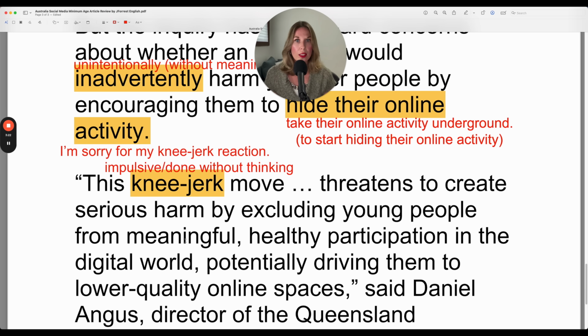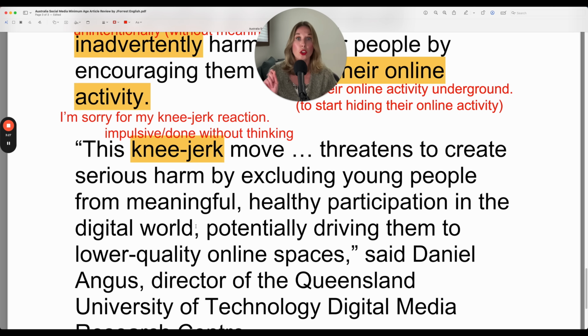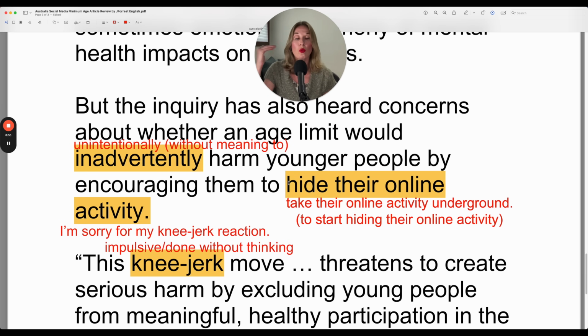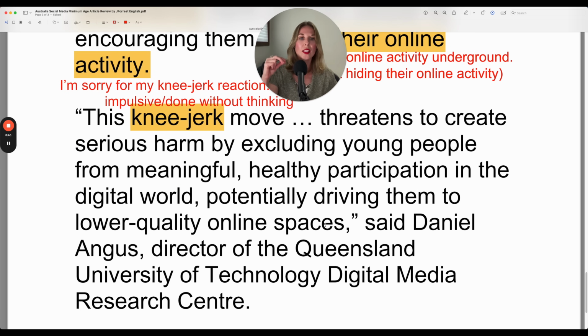threatens to create serious harm by excluding young people from meaningful, healthy participation in the digital world, potentially driving them to lower quality online spaces. Again, this could be to drive them. Remember, when something drives something, it causes it to happen. So drive their activity underground. So again, this lower quality online spaces, this implies that hidden secret activity underground, said Daniel Agnes, director of the Queensland University of Technology Digital Media Research Center.